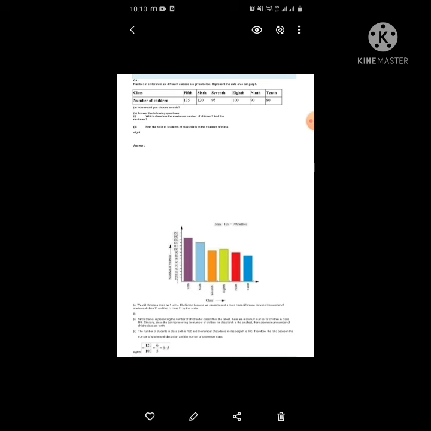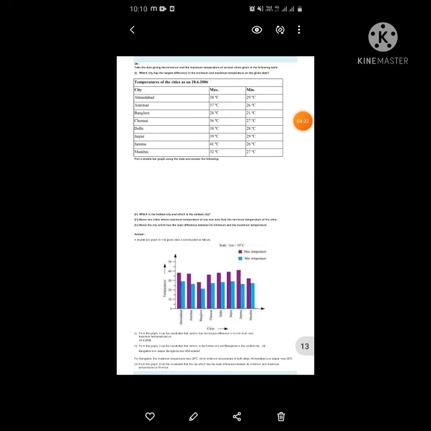Understood? It is very easy. There is nothing much to do in that. Just see the graph and answer. Fourth, fifth is also the same, so I am not going to do that.